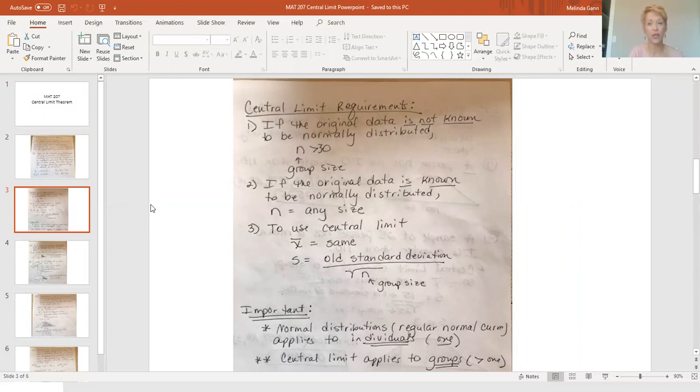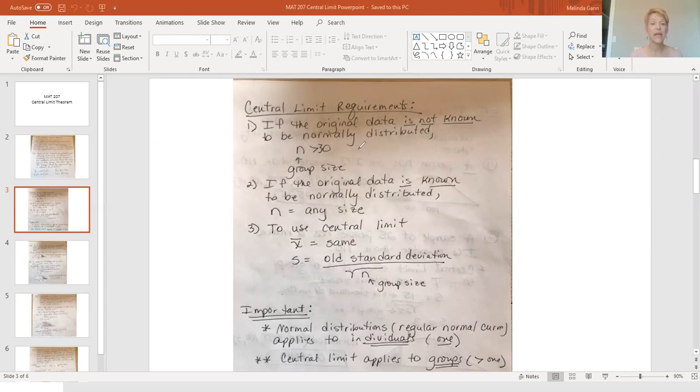Now these are your requirements if you're going to use the central limit theorem. If you're not sure that the original data is normally distributed, then n bigger than 30 means that your group size needs to be bigger than 30. So the central limit theorem does not apply to a group of 5 people or 25 people if the original data is not normally distributed, like our ages of MC students. Remember that my group size was 50 people, not 5.